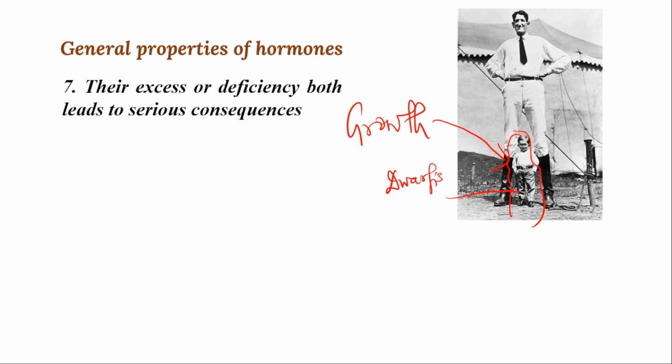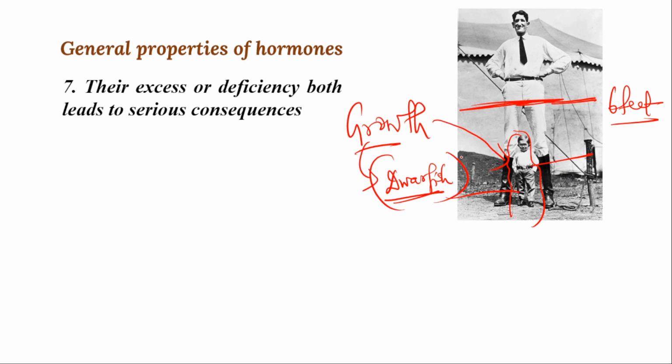Dwarfism means he is shorter, with stunted growth. This is the normal height of a person, 6 feet, but lesser secretion of growth hormone gives rise to lilliputs. This is not a child, but an adult man suffering from less secretion of growth hormone. That condition is called dwarfism, right?